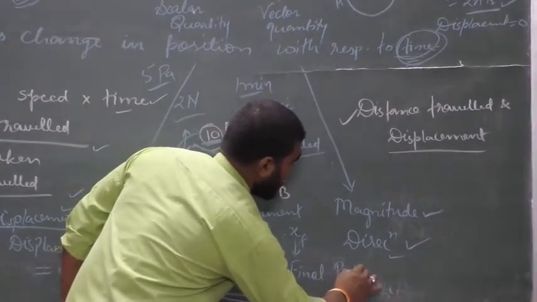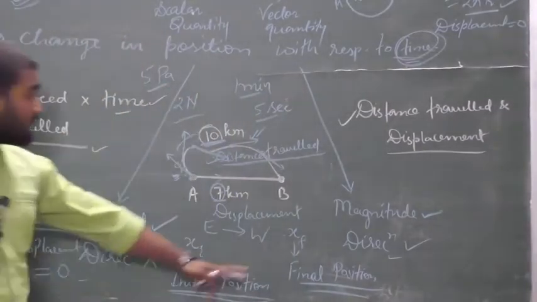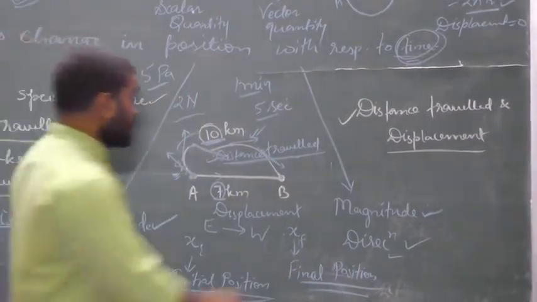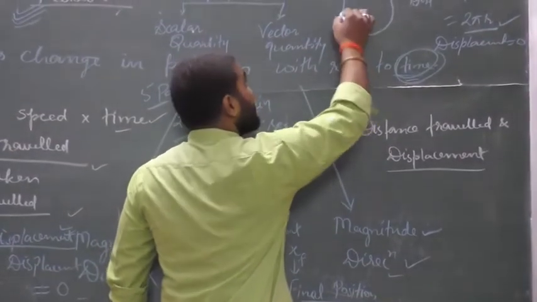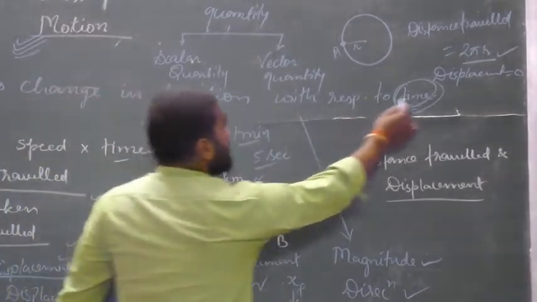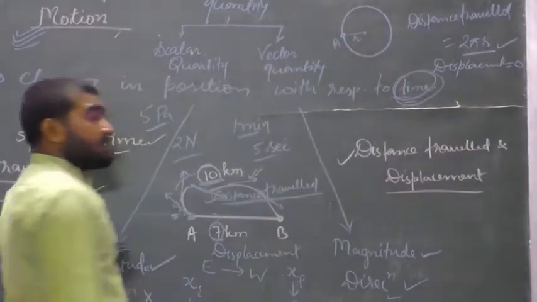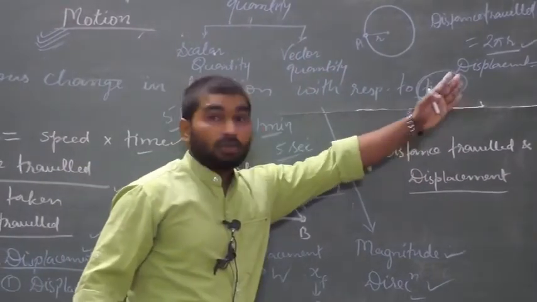The position at which the body has finally reached. So here point A is initial position as well as final position. So here net displacement will be equal to 0 because both positions, initial and final, are the same.